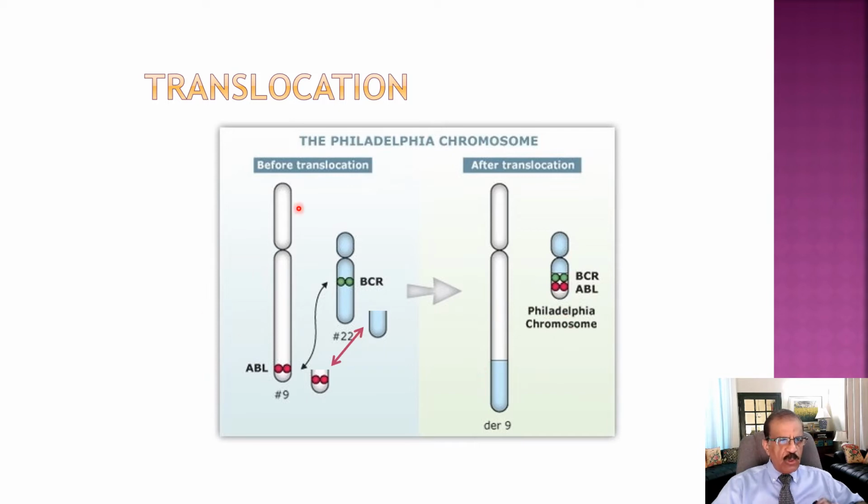Due to this translocation, a new gene, an oncogene, is formed, which stimulates tyrosine kinase, and tyrosine kinase stimulates cellular growth. That stimulated cellular growth results in chronic myeloid leukemia. Since this particular tyrosine kinase is responsible for the growth of white cells, chronic myeloid leukemia will affect predominantly the white cell series.